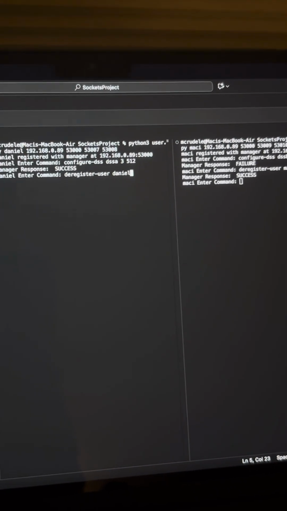And then hopefully we should get a success, and we do. And then if we come over here to Daniel, we'll deregister him as well. Deregister user. And we had a success.